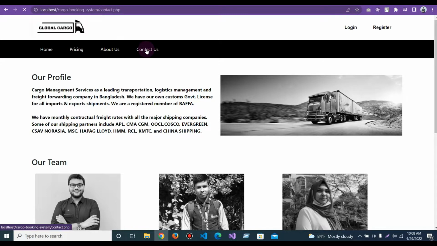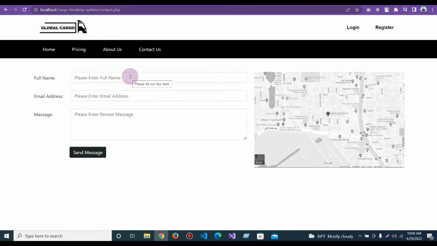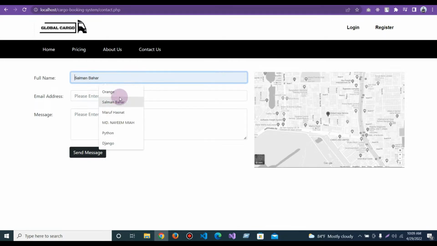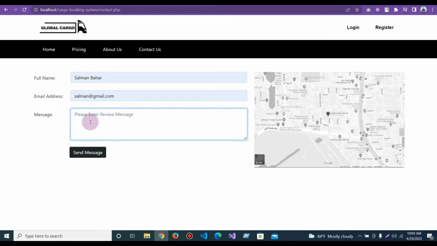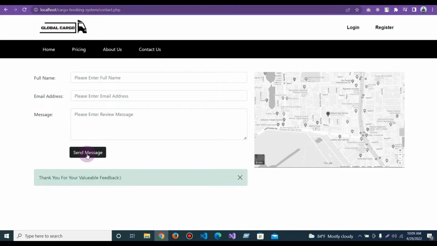And if I click contact us, then I can see a form. Without login, we can give feedback by this form. If I fill up all the fields of this form, then I can give feedback on this system. And if I click on send message, I can see a successful message: thank you for your valuable feedback.